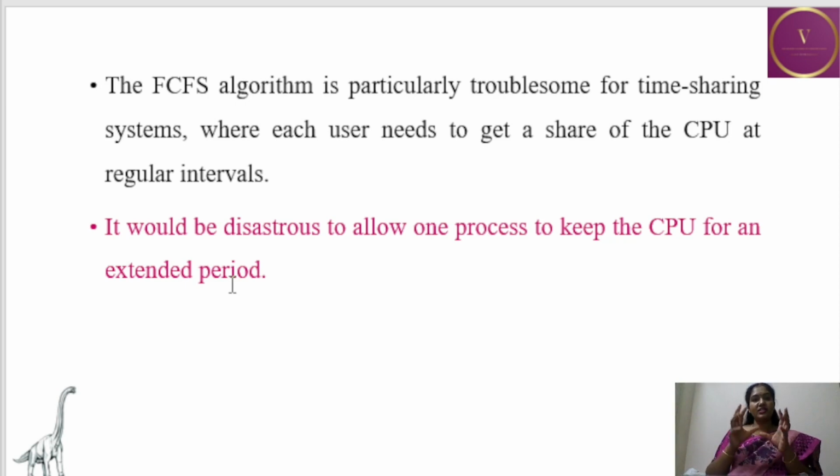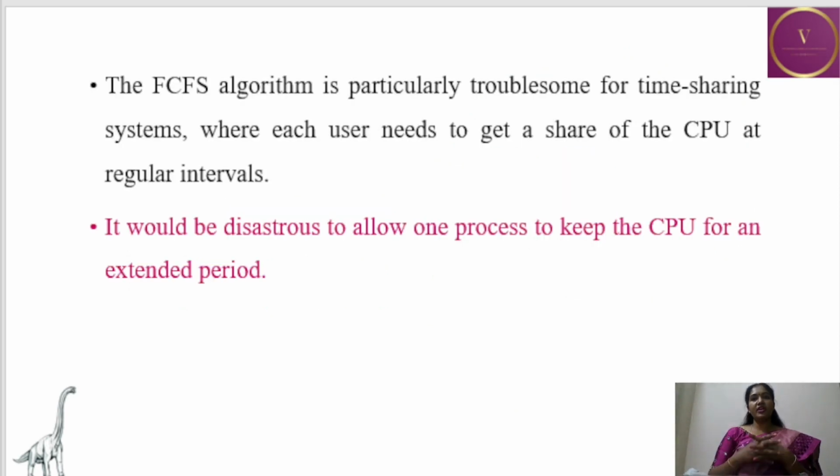So once the CPU is allocated to a process requiring a bigger amount of time, the other processes having a lesser amount of time will have to wait for the big process to complete. That is why they say it would be disastrous to allow one process to keep the CPU for an extended period, because the other processes which require a smaller amount of time will have to wait for the bigger process to complete.